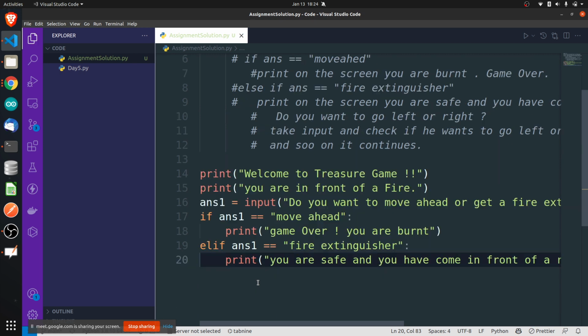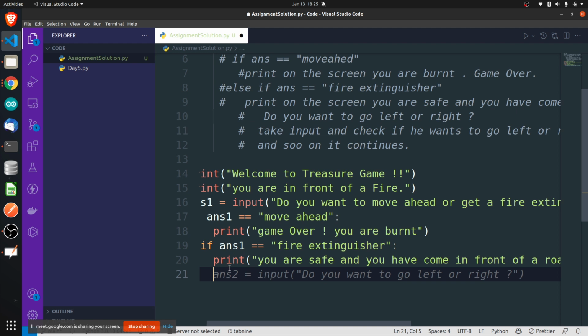Now after that you print, again you are expecting him to enter some input. Whenever you ask him to enter some input, you can again use the input function. Answer 2 is equal to input. What question you want to ask? Do you want to go left or right? How do you want to go? Where do you want to go? That you can ask. Okay. So I'll just come back to this.